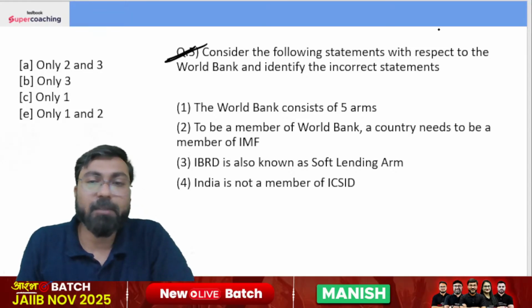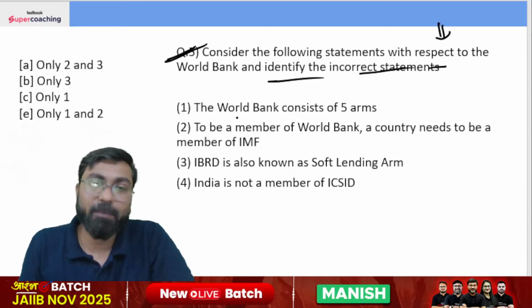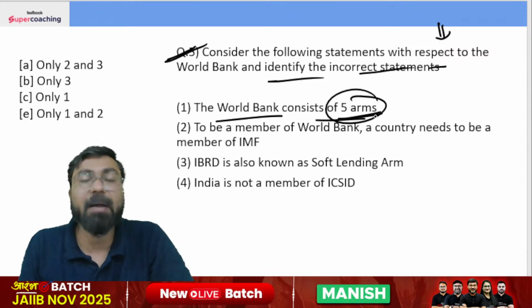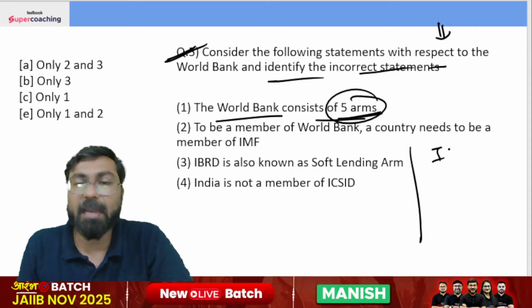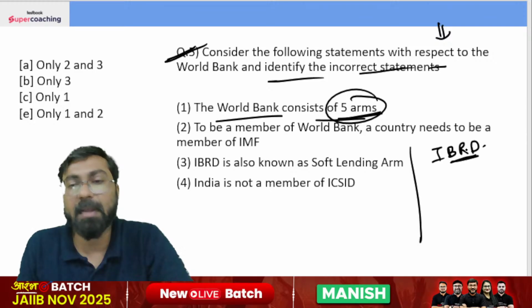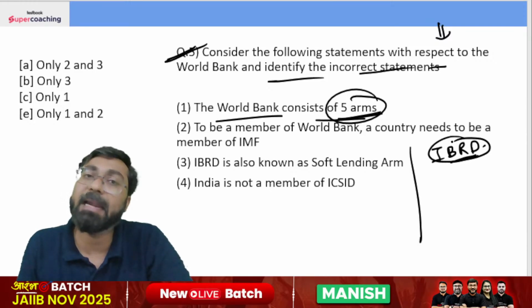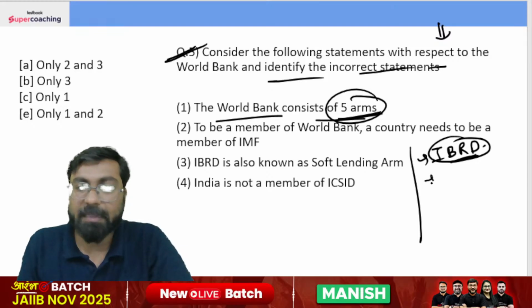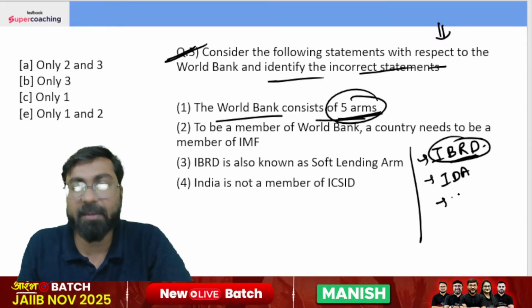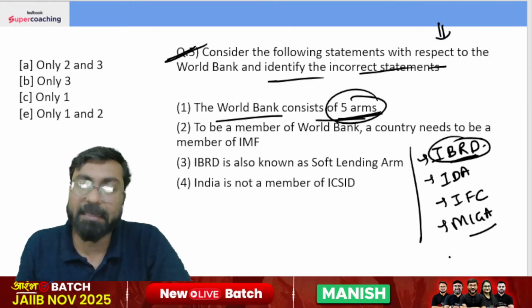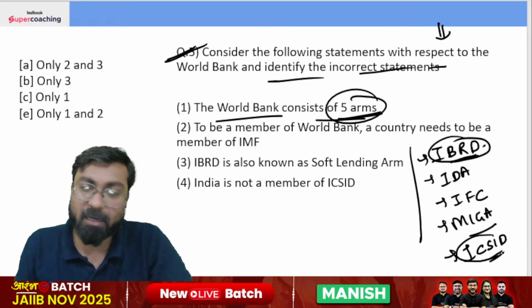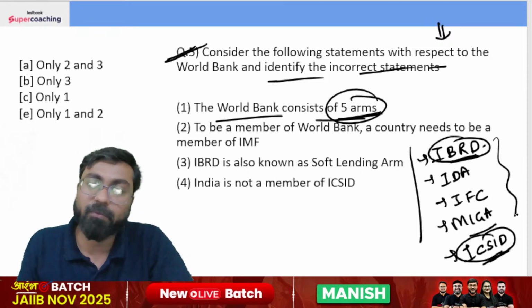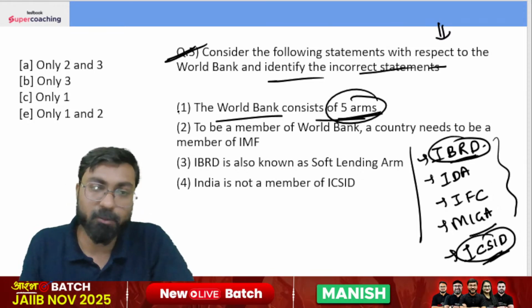Consider the following statements with respect to the World Bank and you need to identify the incorrect statements. The World Bank consists of 5 arms. Yes, there are 5 arms of World Bank and together these 5 organizations are called World Bank. Which are these 5 arms? IBRD, International Bank for Reconstruction and Development, and this was the first organization that was established in 1945 along with IMF. Then we have IDA, International Development Association. Then we have IFC, International Finance Corporation. Then we have MIGA, Multilateral Investment Guarantee Agency, and then we have ICSID, International Center for Settlement of Investment Disputes. India is not a member of ICSID, while India is a member of the rest of the 4. Okay, so this statement is correct.